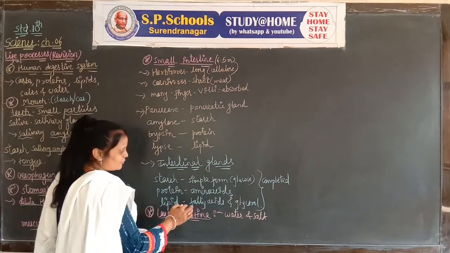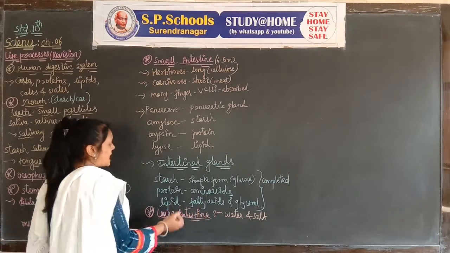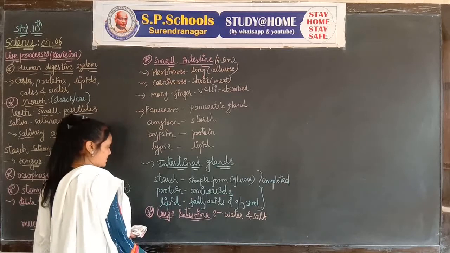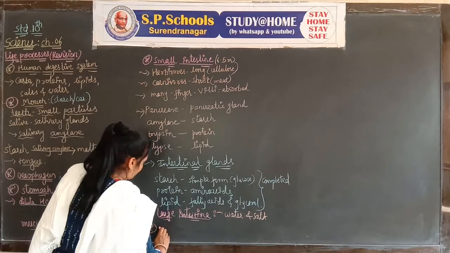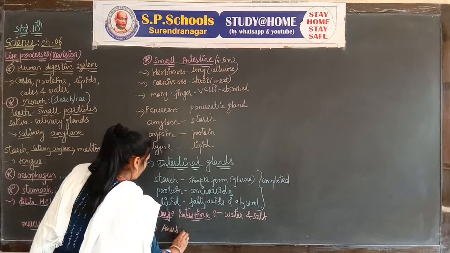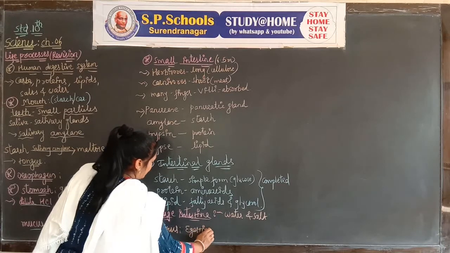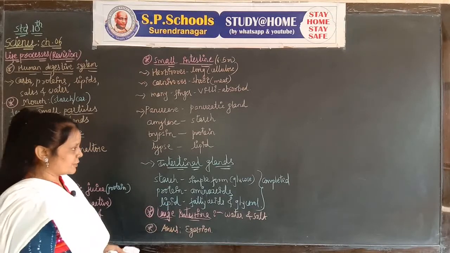If any water and salt are present in undigested food, the large intestine can absorb the water and salt, because they have gone through the process of digestion. Undigested food can be thrown out by the anus. This process is called digestion.